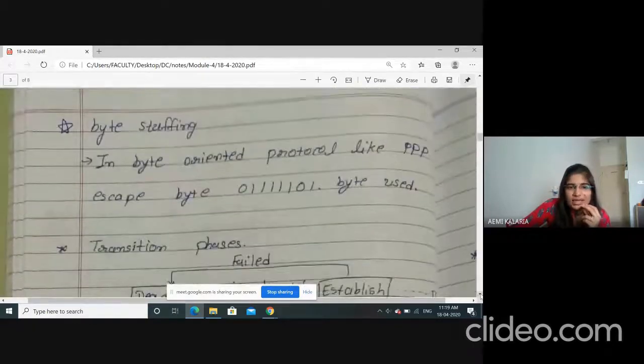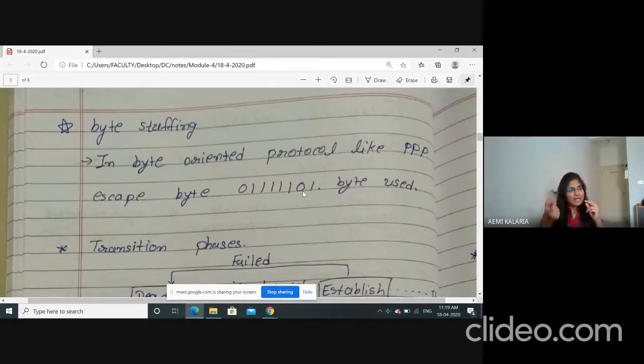Next is byte stuffing. You all know how we stuff the byte. I already discussed bit stuffing as well as byte stuffing. Here they are using the byte stuffing approach. In byte-oriented protocols we use this ESC field, if you remember: 0 followed by 5 ones and then 1 0. That is the ESC field whenever we are stuffing something. Why are we stuffing this?